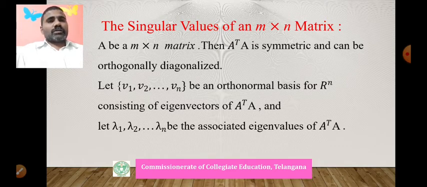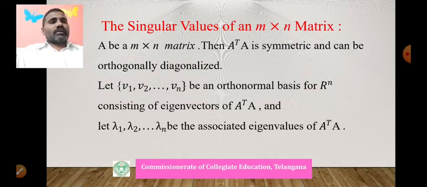Let us suppose v1, v2, ..., vn be an orthonormal basis for R^n consisting of eigenvectors of A transpose A. That means v1, v2, ..., vn are orthonormal eigenvectors of A transpose A, corresponding to the eigenvalues lambda 1, lambda 2, ..., lambda n.